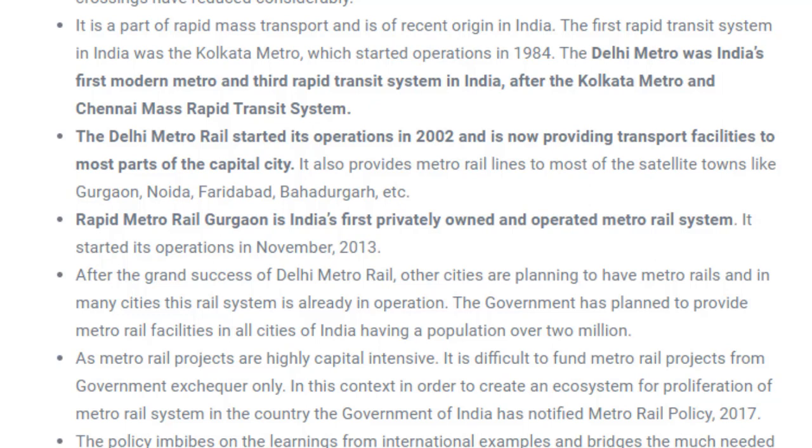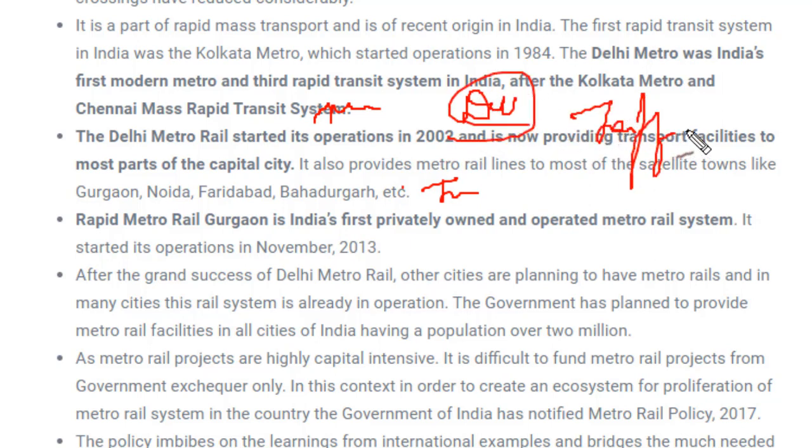Now several states are also planning to develop metro lines in their own states, wherever there is a huge population and a transportation system is required. There are many benefits of this metro rail. If you are in Delhi, you must know the benefits: it reduces a lot of traffic congestion on the road, it is a very easy mode of traveling, it's cheaper, and it saves time. So these are all the benefits of the metro.